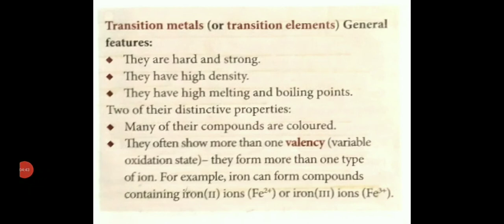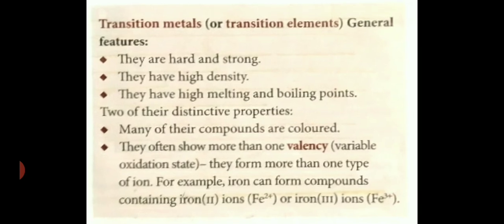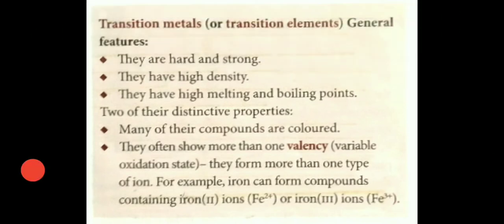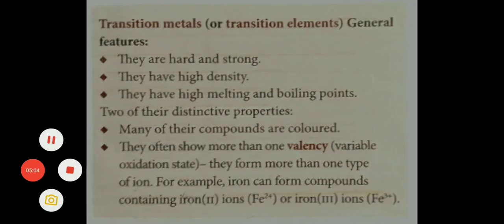We have discussed the transition metals and their properties. They are hard and strong, they have high density, they have high melting point and boiling point. Many of their compounds are colored. They have more than one valency. We have discussed this already. Now we'll discuss a few more properties of the transition elements.